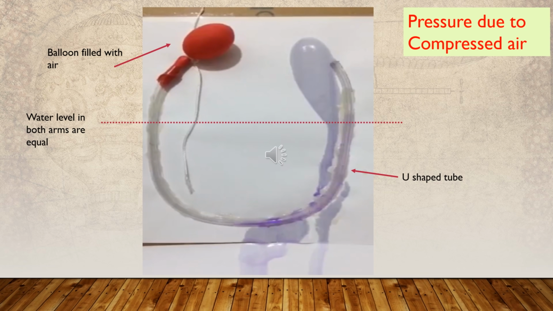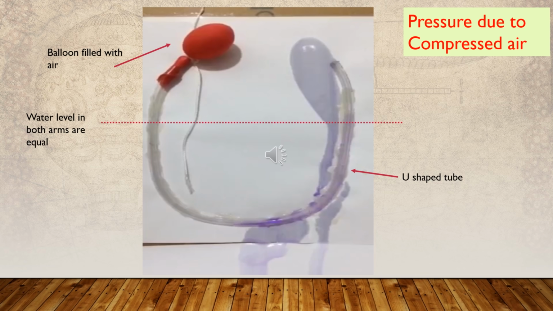Let's engage in an activity. From this activity, you can easily see that a compressed gas causes pressure. Here, I get a plastic tube with a U-shape. We know it as a U-tube. Pour water into the U-shaped tube as shown in the figure. Then the water levels in the two arms of the U-shaped tube become equal. Here I use blue colored water.